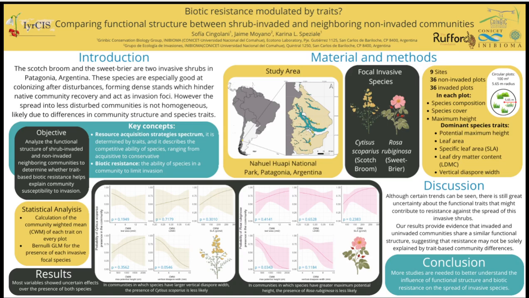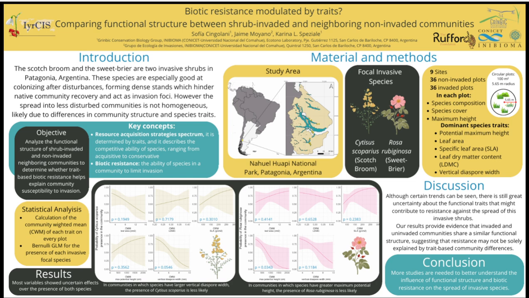We are studying the Scotch broom and the sweet briar, two invasive shrubs in Patagonia, Argentina. These species are especially good at colonizing after disturbances, forming dense stands which hinder native communities' recovery and act as invasion foci. However, the spread into less disturbed communities is not homogeneous.